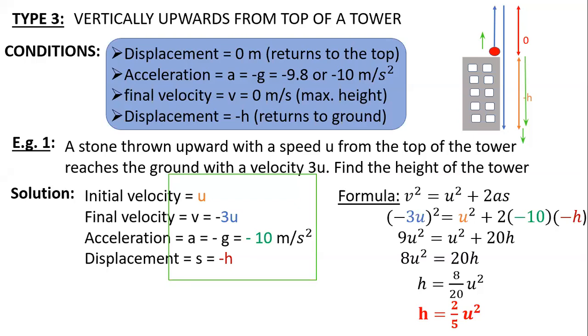There would be two cases, right? One throw will be a different case, and the other, which is thrown downward, will be a different case. Okay, sir.